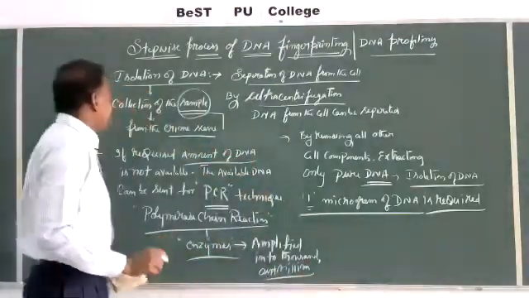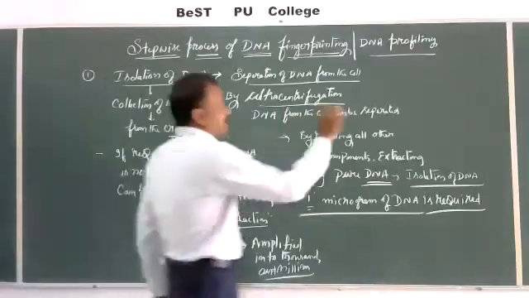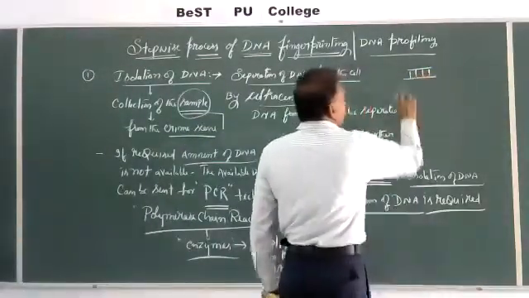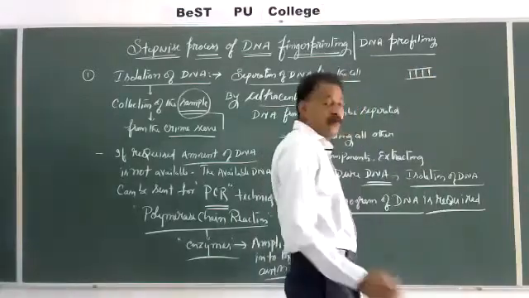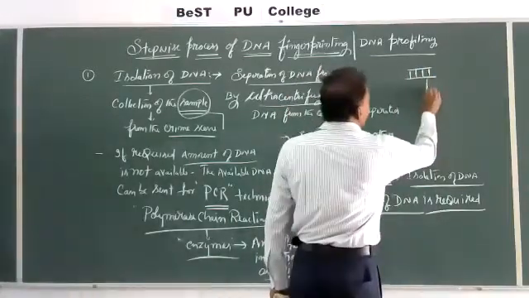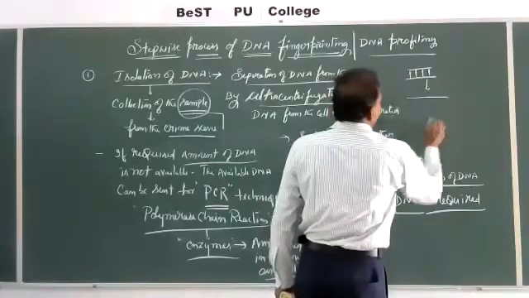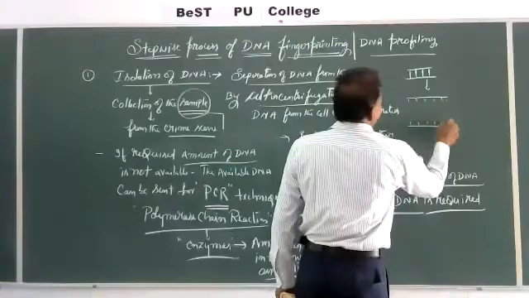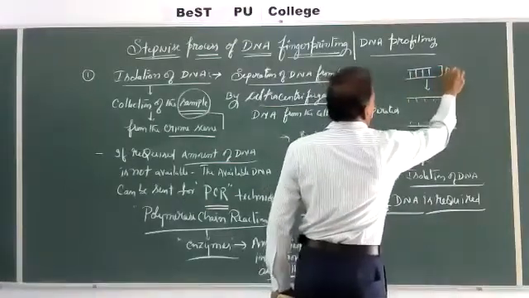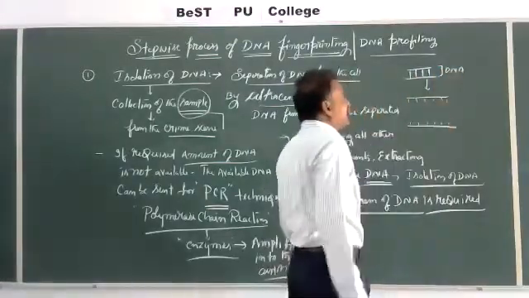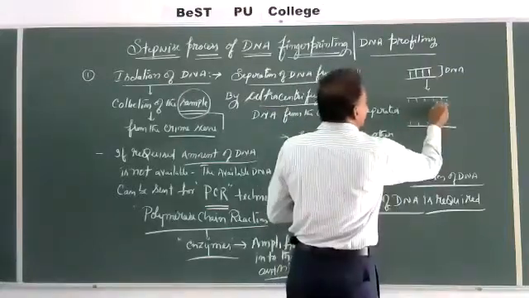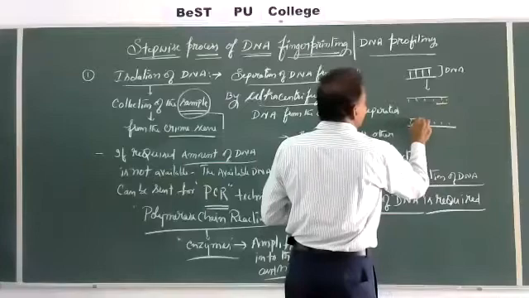So for example, we have taken one DNA sample, but it is not sufficient. We want more. How? The DNA molecule's 2 strands are separated. Based upon these separated strands, new strands are constructed.